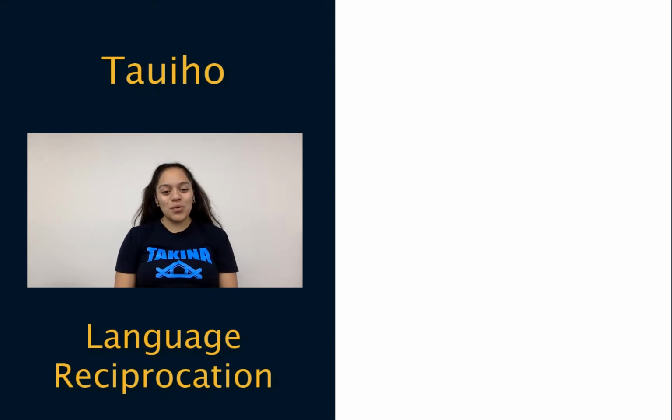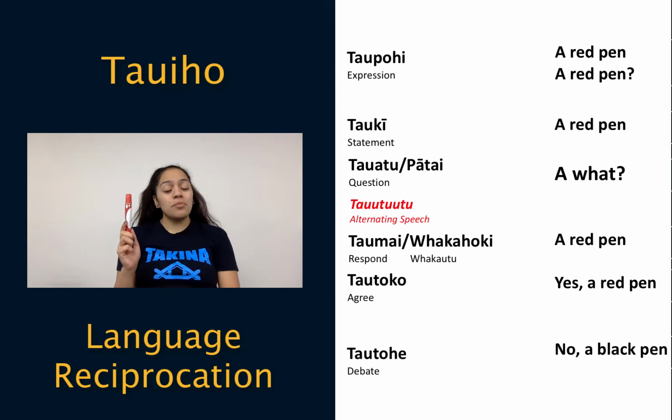Now let's look at tauiho, language reciprocation. Using the pū noa, he. Here's an example. A red pen. A what? A red pen. Yeah, a red pen.